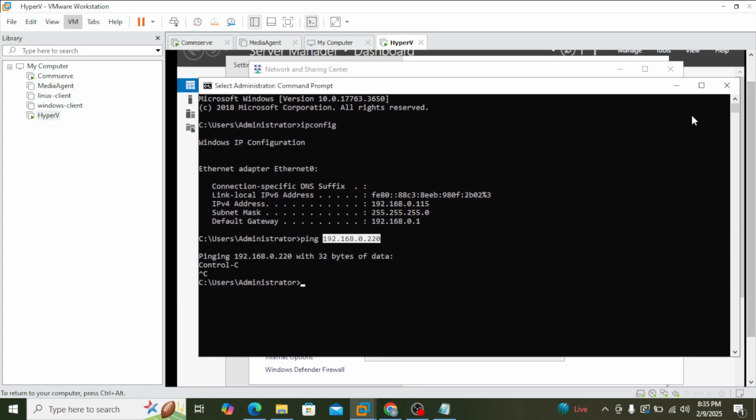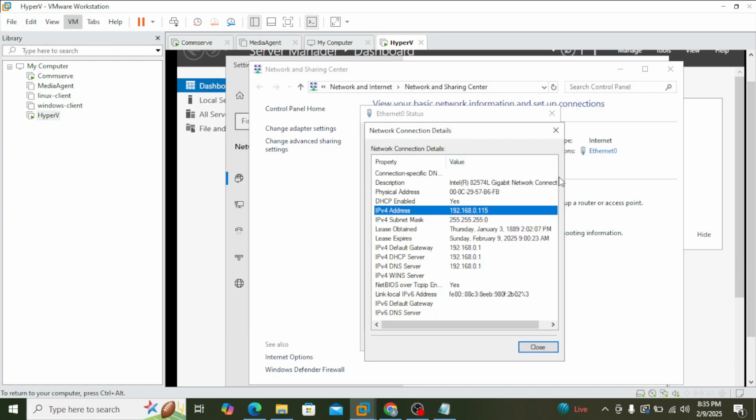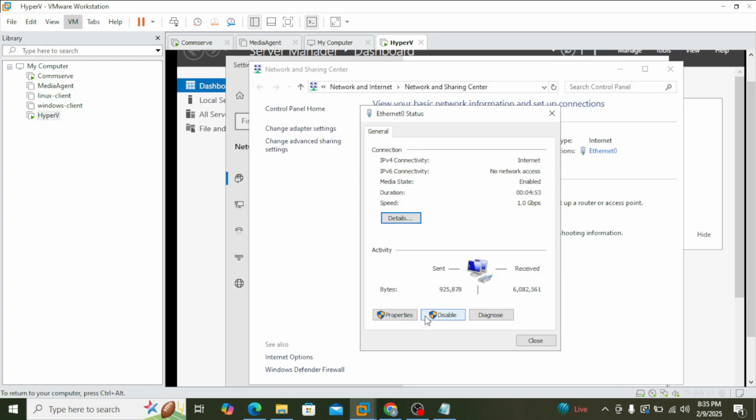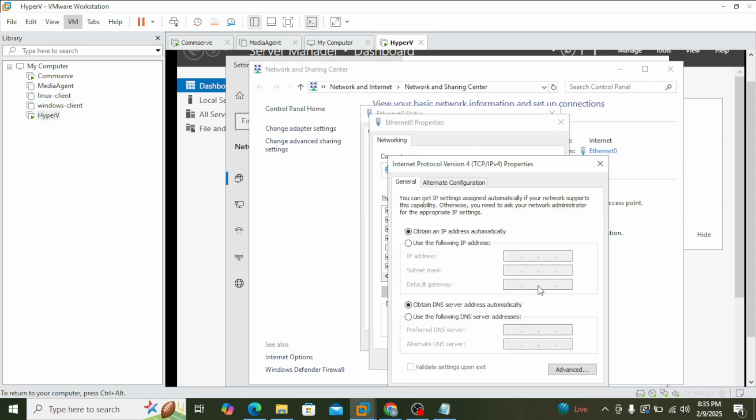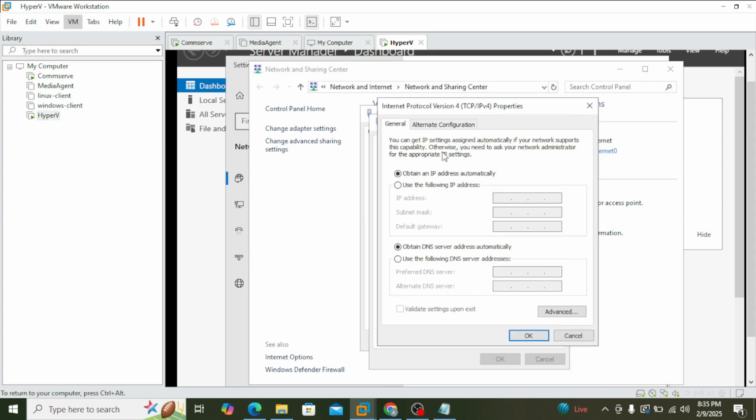So yeah, let's go back again. Close this and go to the properties section. Select the IPv4 Internet Protocol Version 4, and click on properties. So here we find obtain IP address automatically, but I don't want that. I want to assign a static IP.